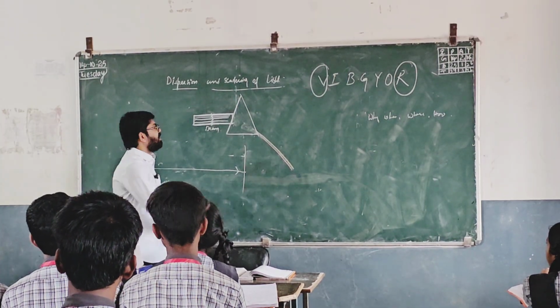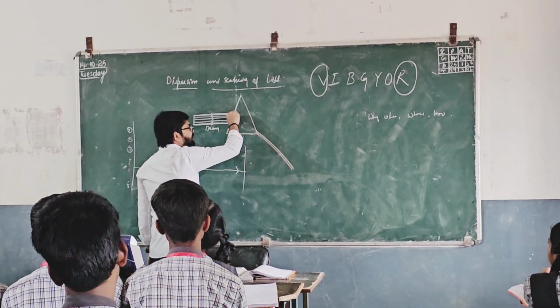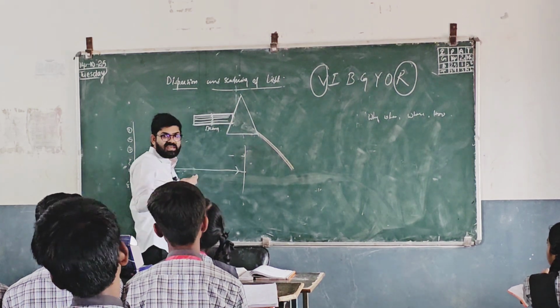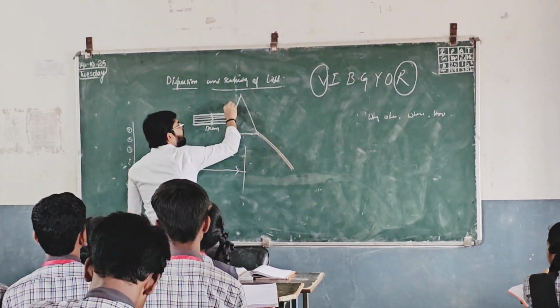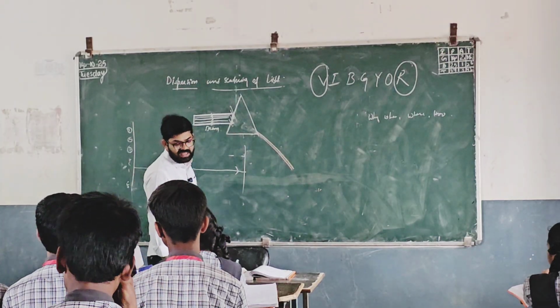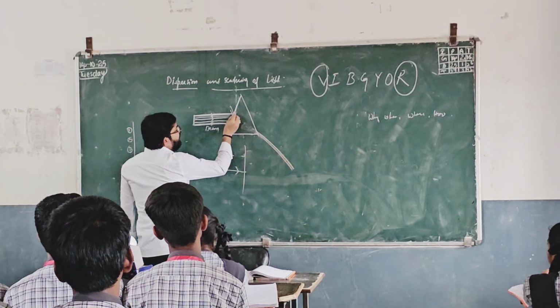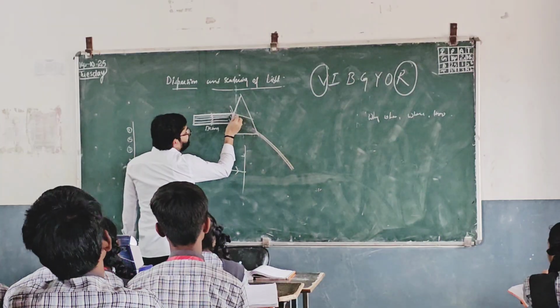For example, what is happening here? Once it is entering here, the light is refracting, right? When it is entering from a rarer to a denser medium, each one has its normal. Let us imagine it like this. Each one has the normal. Now each color will deviate like this.